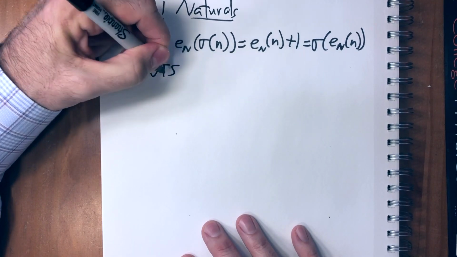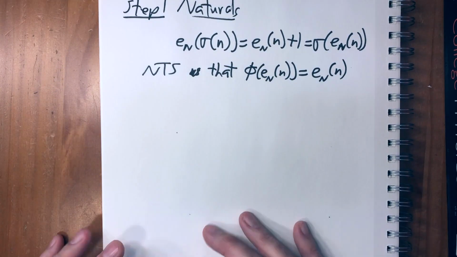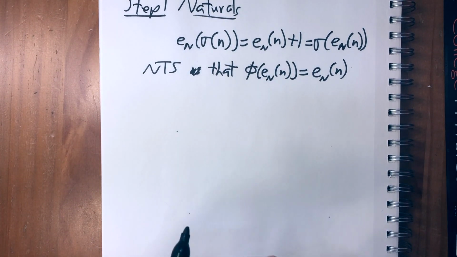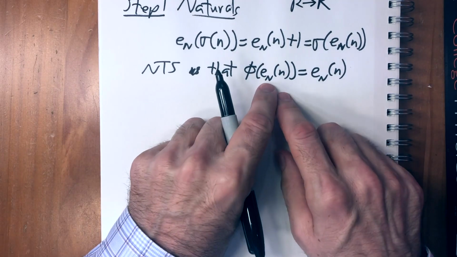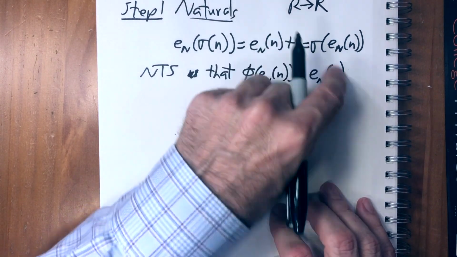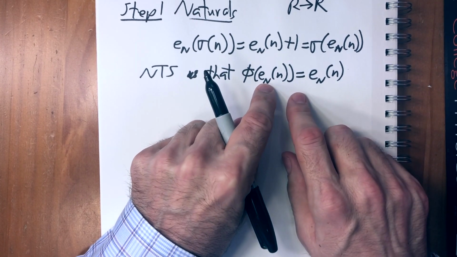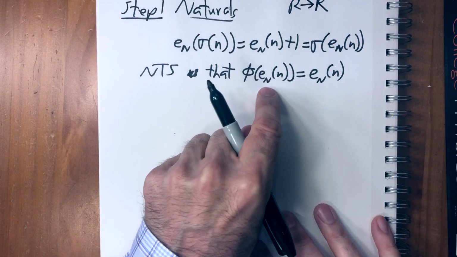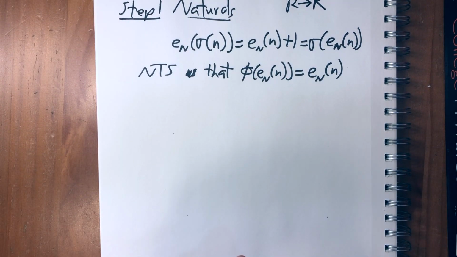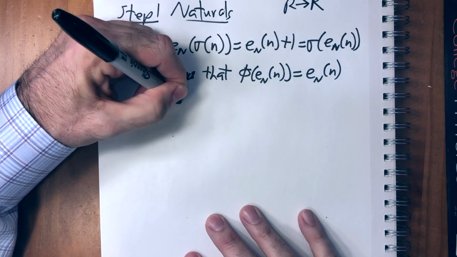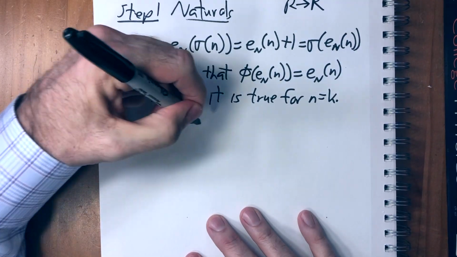Okay. So what we need to show is that phi of... So this looks a little weird, but the point here is, remember, again, that phi is R onto R. So the question is, we're taking some number in R and mapping it to another number of R. What number is that? And what we're going to show is that no matter what the natural number is, it's going to have to go back to itself. So this number equals that number. You map this number to that number. That's what we're doing. We already know this is true of 0 and 1. Phi of 0 is 0, phi of 1 is 1. We're going to do this by induction. So we assume it is true for n equals k. We need to show it's true for k plus 1.